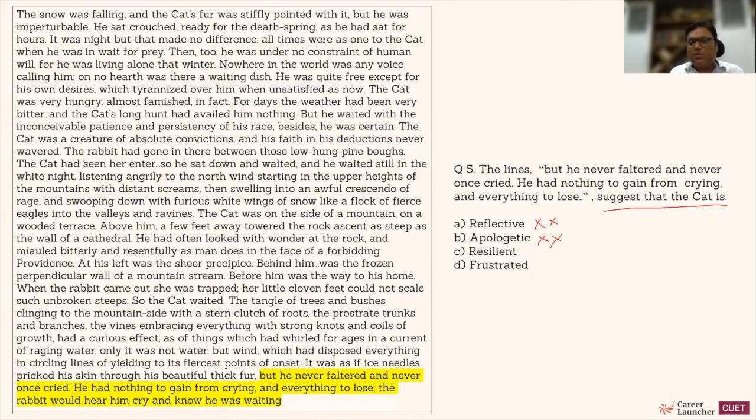A and B are negative words. Resilient means somebody who has the willpower to repeat the same thing, even if he fails. So this looks like a good choice, although the ideal word is something like patience. Next is frustrated. So the cat is not frustrated at all. This is the opposite of the characteristic. The best available choice is option number C to me, and that's why I will mark C as the right answer.